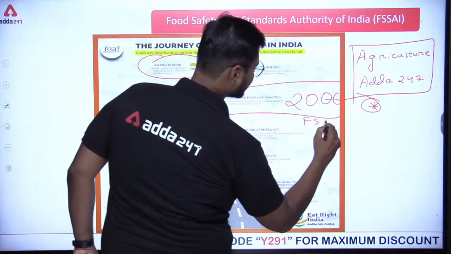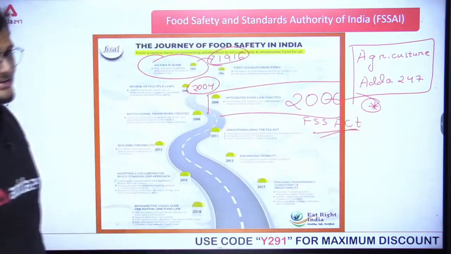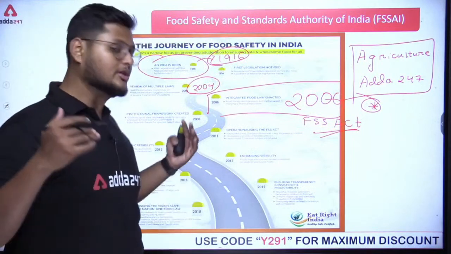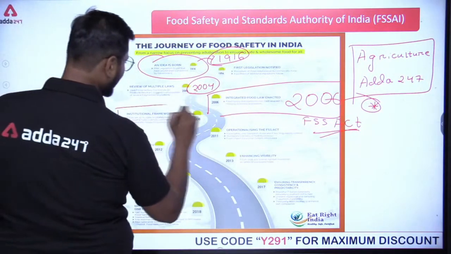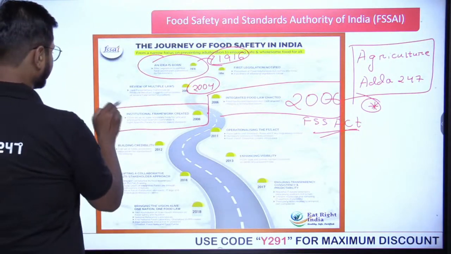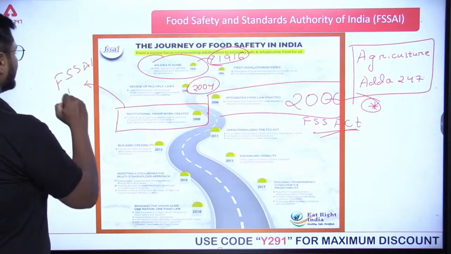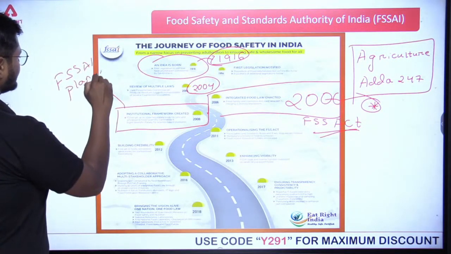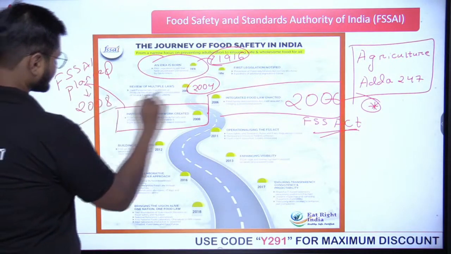The FSS Act, Food Safety and Standards Act, was enacted. That means it came into existence. Then in 2008 a framework was created to set up FSSAI. You can just say FSSAI planned. When? 2008.